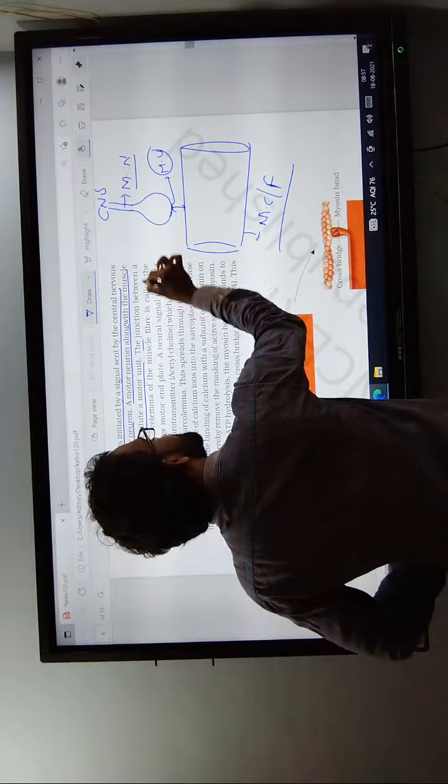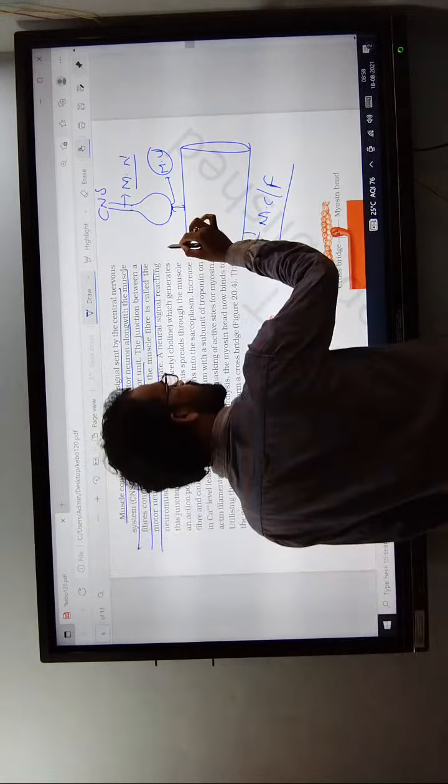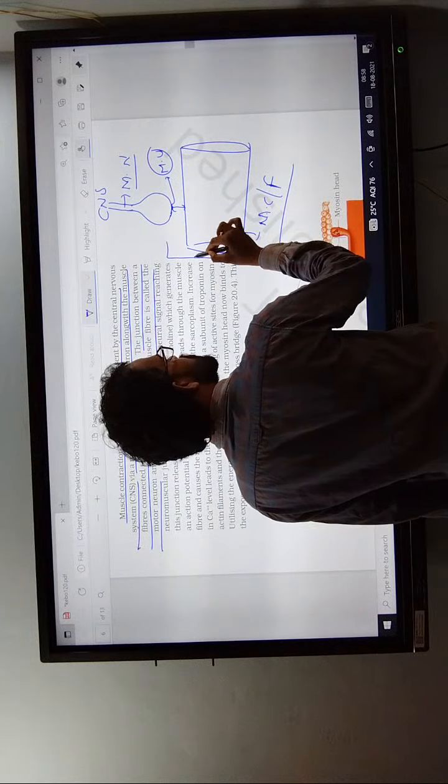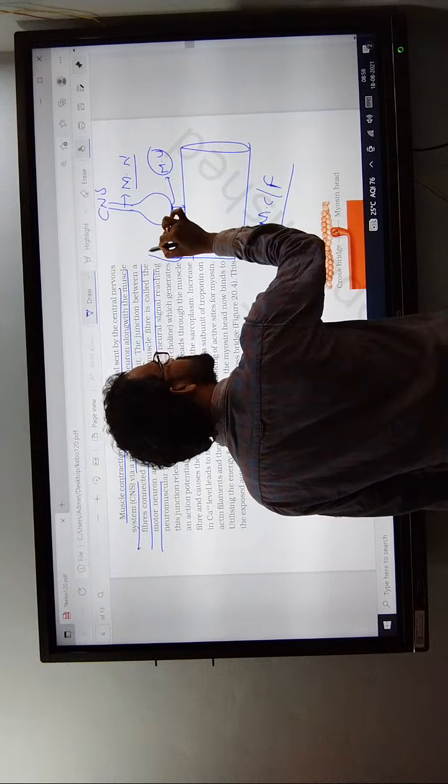The junction between the motor neuron and the sarcolemma of the muscle fiber is known as the neuromuscular junction.